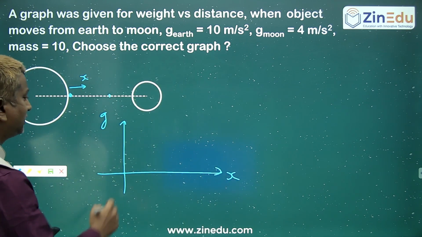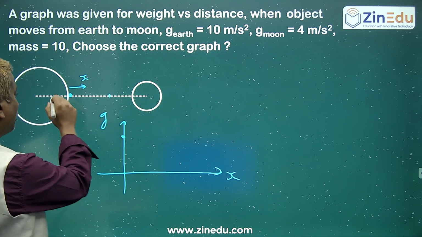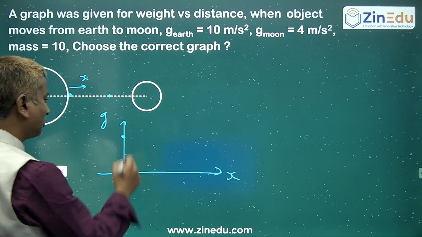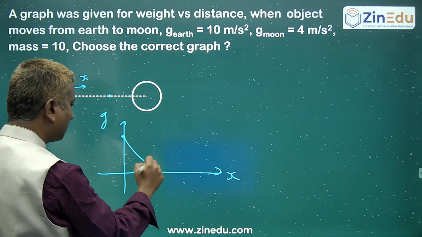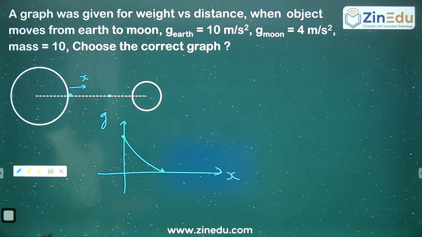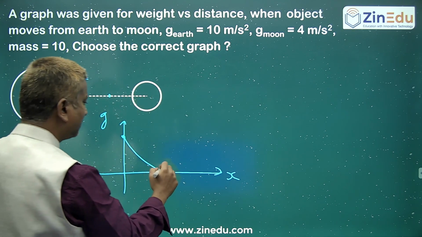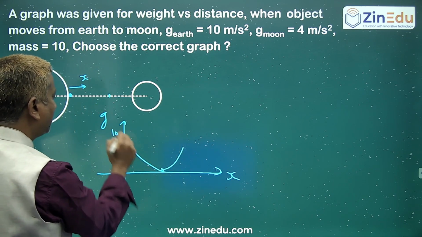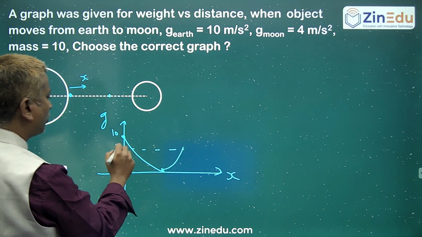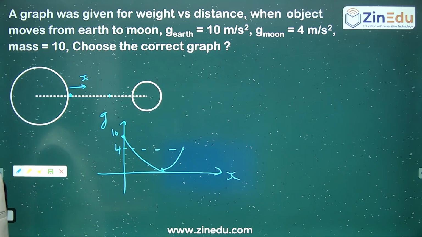On the Earth it is 10 meter per second square, and at some point it will be 0 because the net force due to the Earth and Moon will be balanced. So first it will decrease there. After that, because of the Moon, it will increase. This will be 10, and on the Moon it is 4.